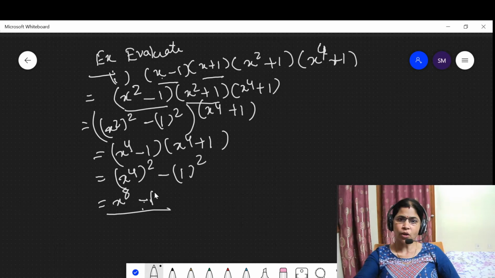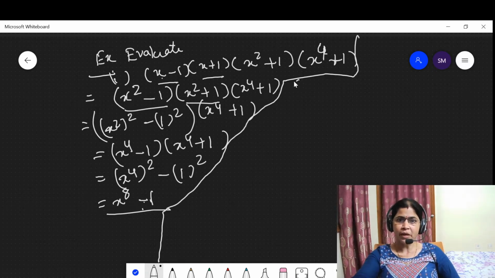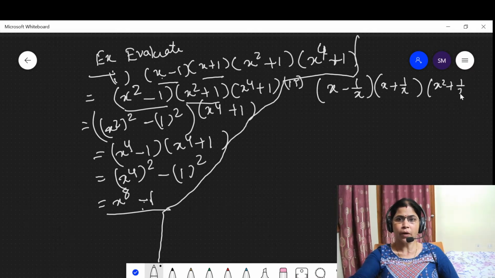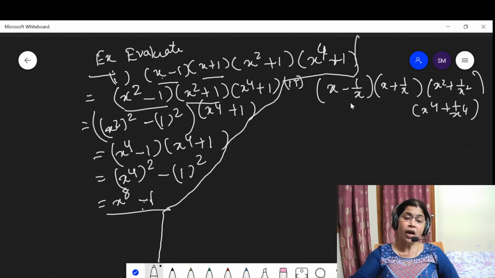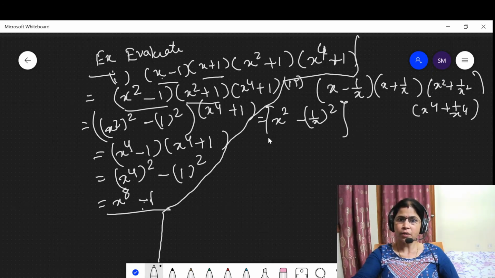Now solve another question which is also of this type. Draw the line here, otherwise, as I have already told you, everything will be messed up and you cannot find the proper answer. Here the question says x minus 1 upon x into x plus 1 upon x, then x square plus 1 upon x square, then x fourth plus 1 upon x fourth. Here it is the same thing, a plus b into a minus b, which is equal to a square minus b square.